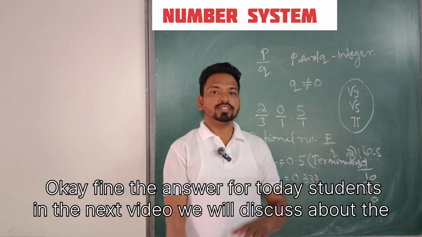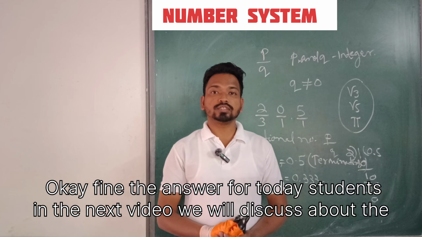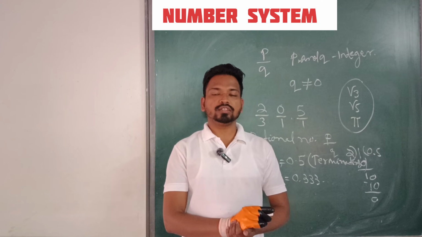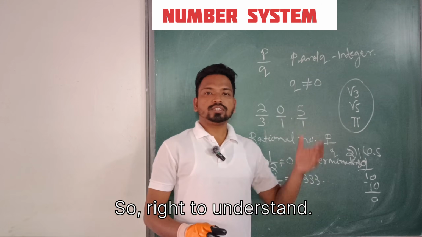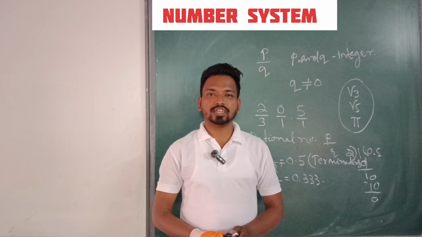Okay, fine. That's all for today, students. In the next video we will discuss the rational number specifically, because it is in your standard 9th. So try to understand the concept. That's all for today. Thank you very much.